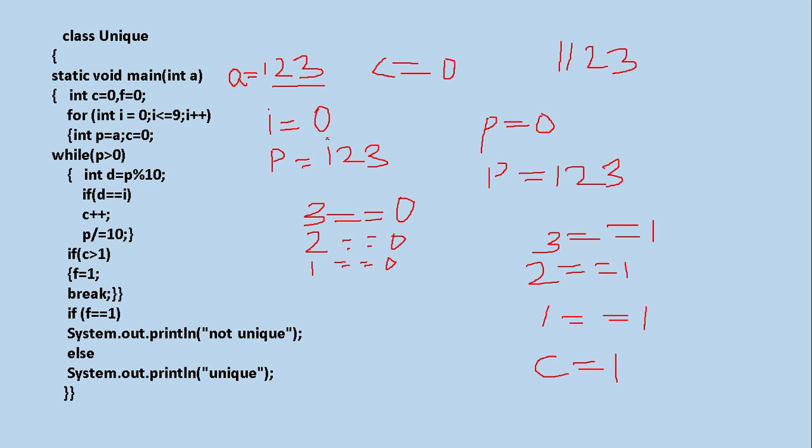Pi number means when you extract the digits, for example 123, please extract the digits 1, then 2, then 3. Please add them: 1 plus 2 plus 3, 6. Okay. Now please multiply them: 1 into 2 into 3. Then also you are getting 6. So its sum and its product should come as the same. So that type of numbers are called what? Pi number. In the category of number types, all the programs you have to write in your copy.